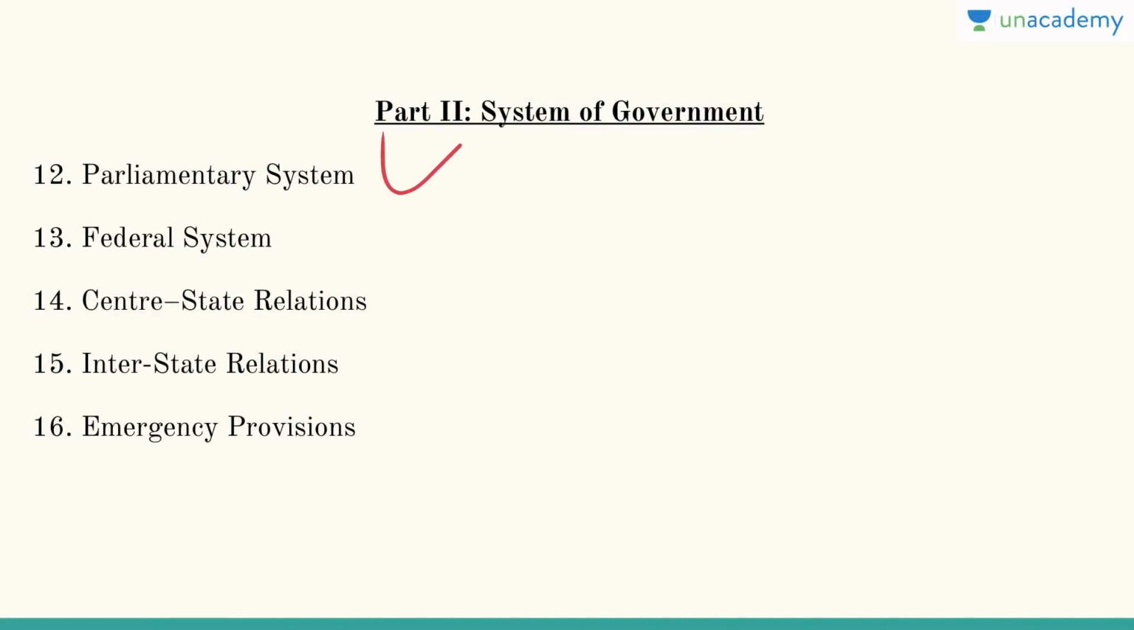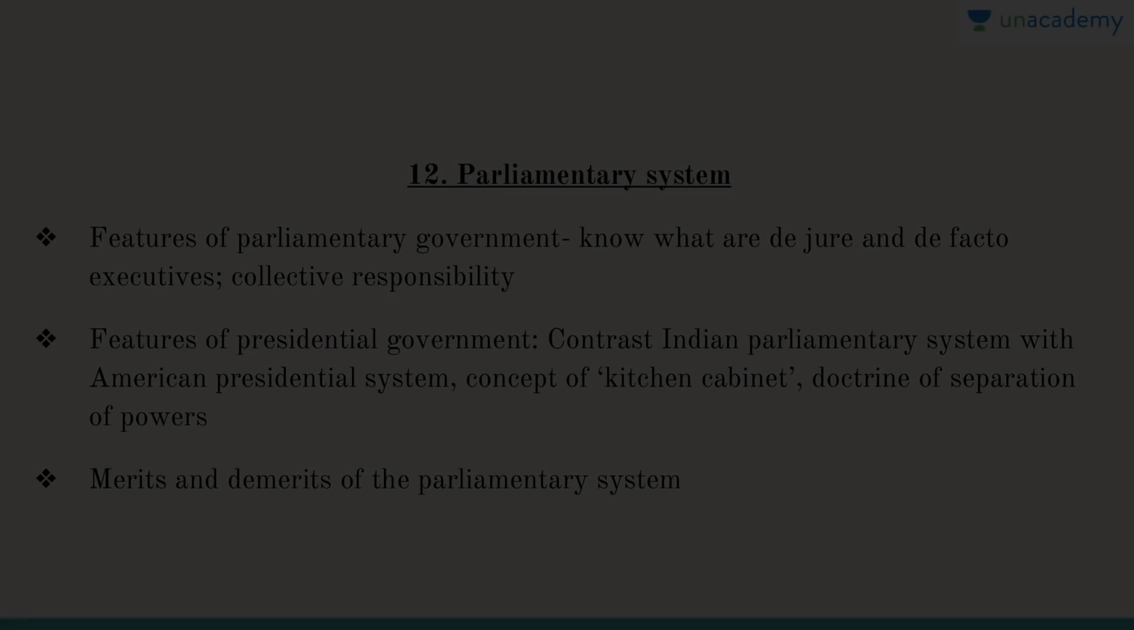So it includes the parliamentary system, chapter 12. Chapter 13 is the federal system. Chapter 14 is interstate relations. Chapter 15 is interstate relations. And chapter 16 is emergency provisions. So these are part 2, or the system of government.